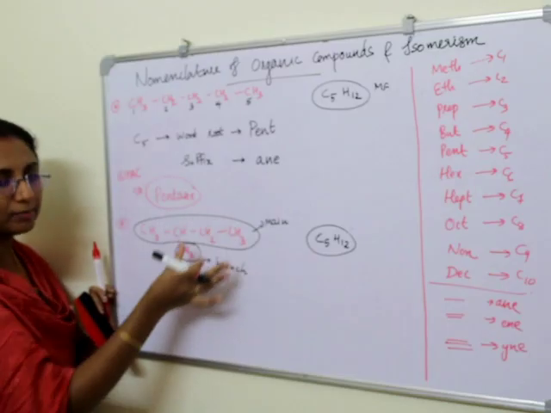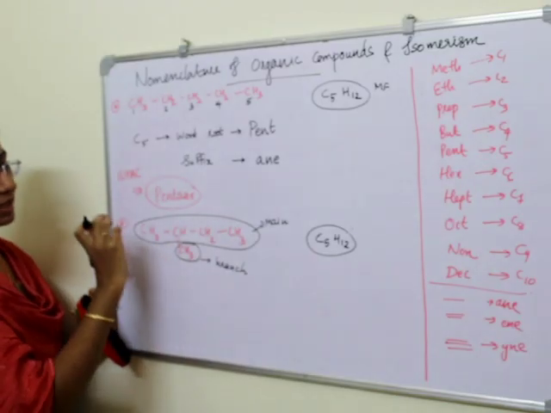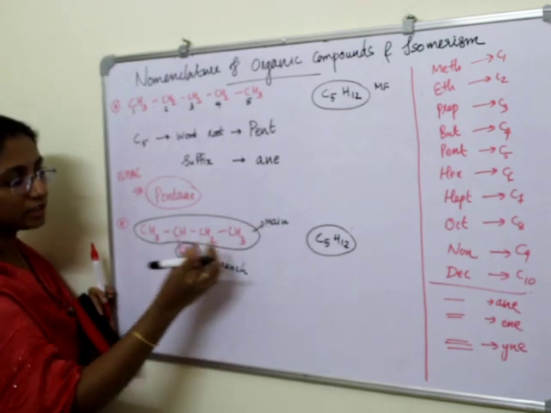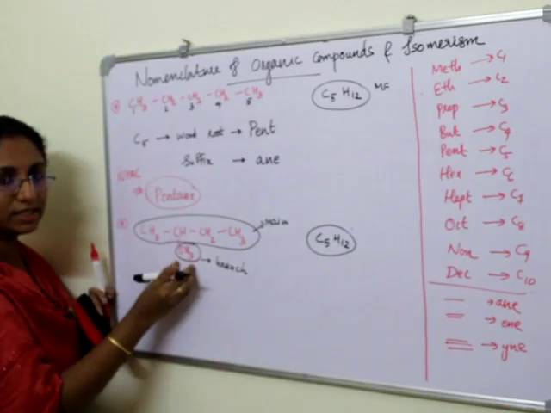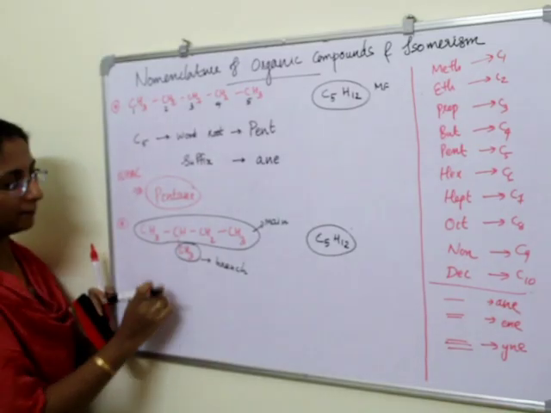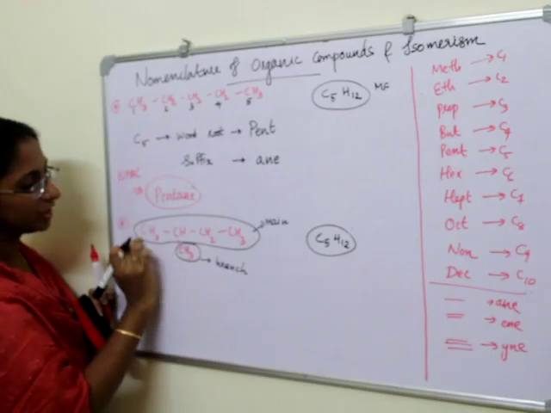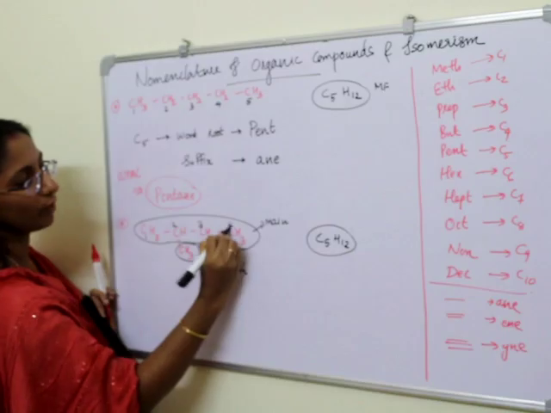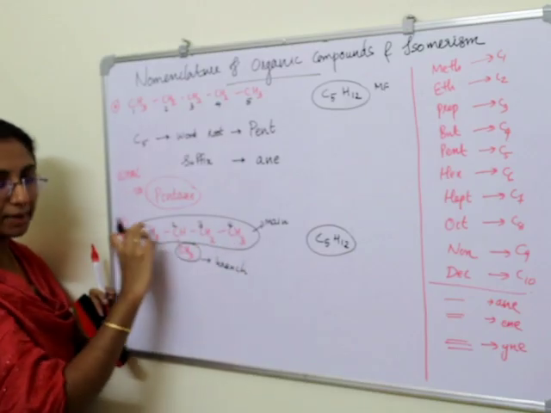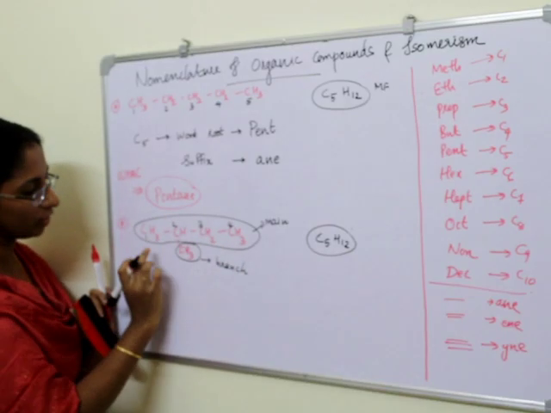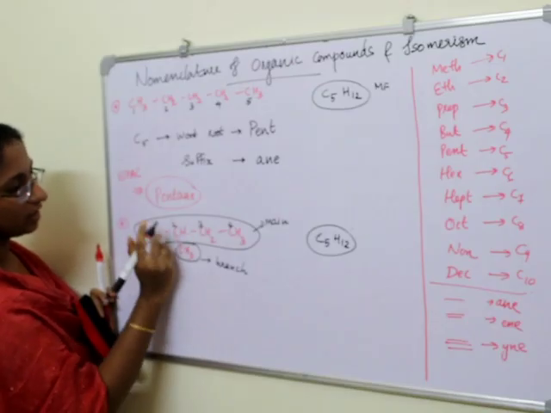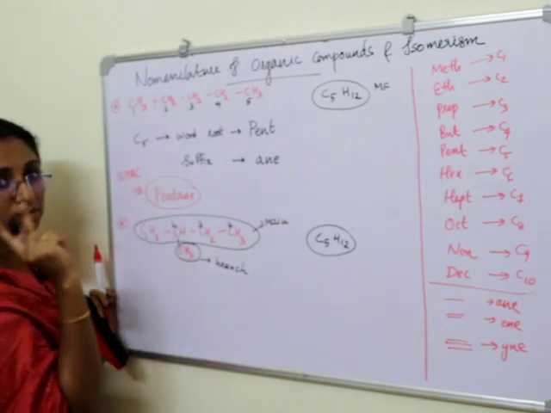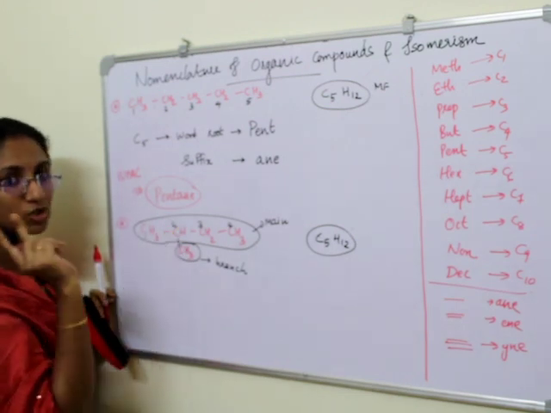So how can we name this hydrocarbon? We want to number the carbon atoms of this main chain so that we get the lesser number for the branch-bearing carbon atom. Here we can say 1, 2, 3, 4. This is the branch, and we are numbering only the main chain. When numbering from this side, the branch-bearing carbon atom has number 2.